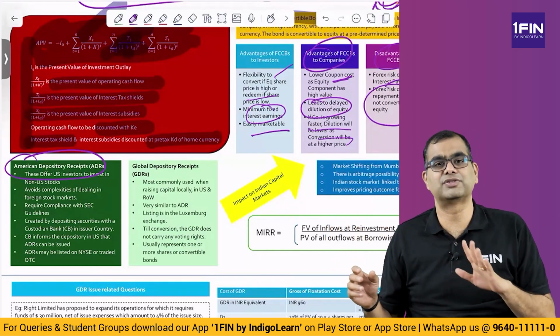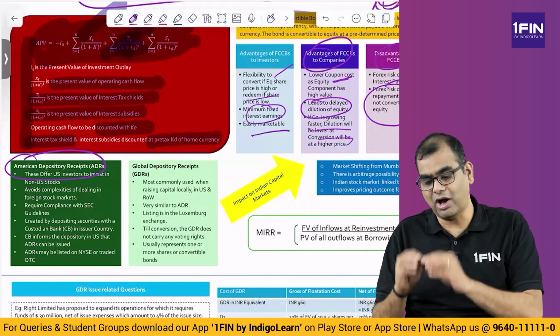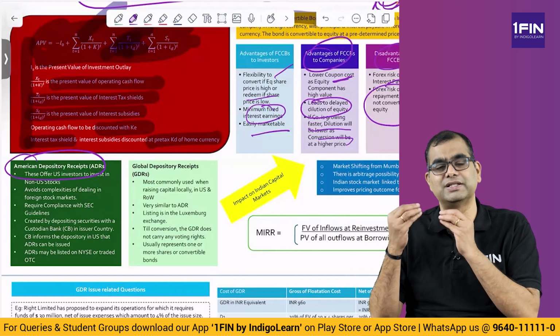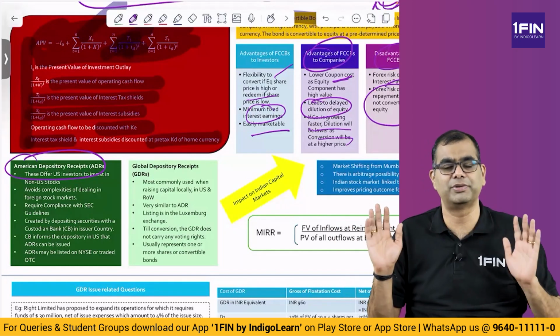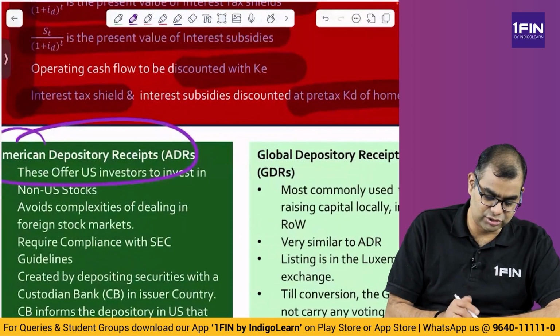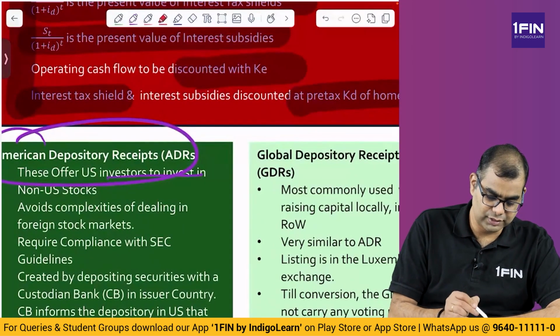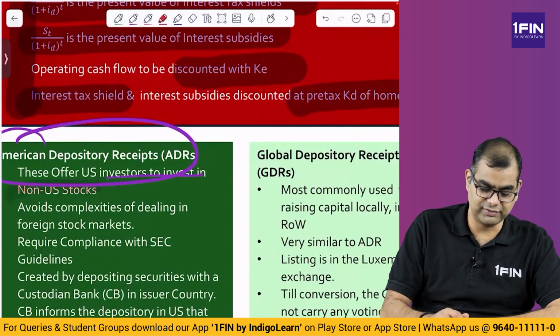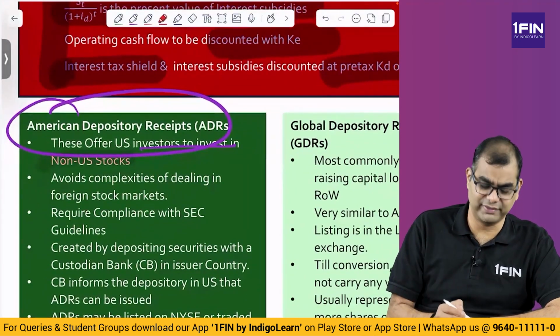I am getting foreign investment in foreign currency, but all my money, proceeds, everything is in rupee terms, my dividend is in rupee terms, everything is in rupee terms. Right. So, what happens? These offer US investors a way to invest in non-US stocks. That is what I was telling you. So HDFC, TCS, a bunch of them have ADRs. It avoids the complexity of dealing in a foreign stock market.